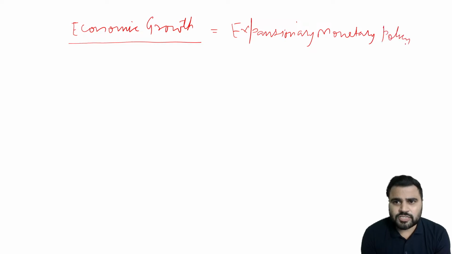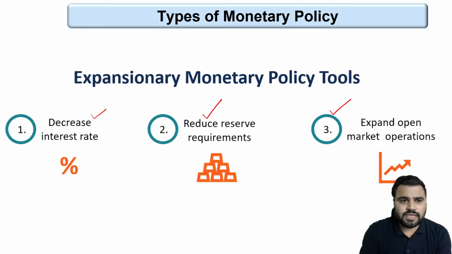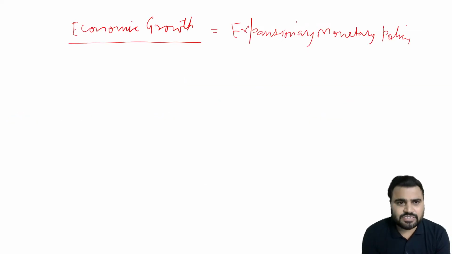So as a part of expansionary monetary policy, as we have discussed here, RBI decreases interest rates. For example, through the repo rate, the reverse repo rate, the SDF and the MSF, RBI manages interest rates in the economy.